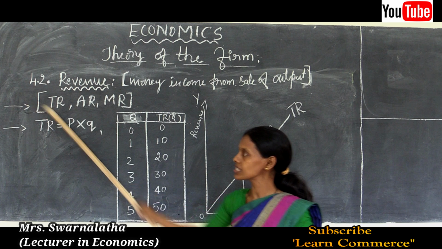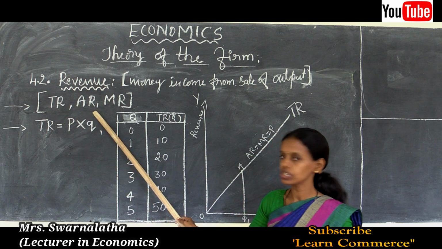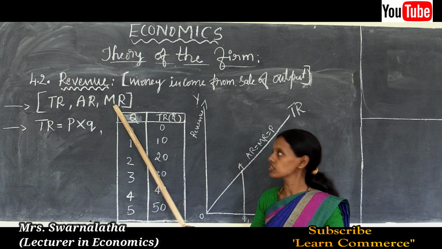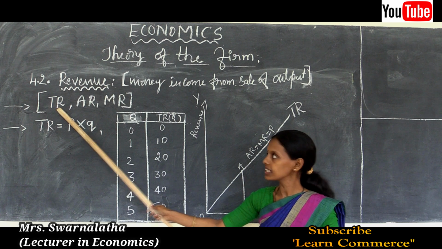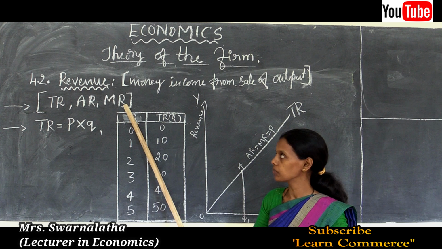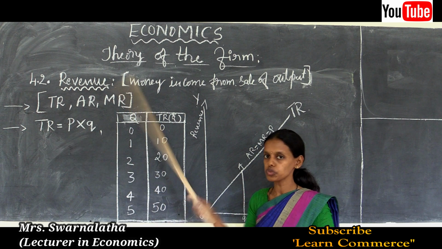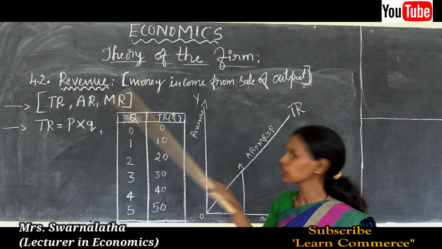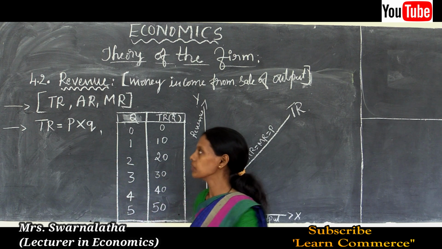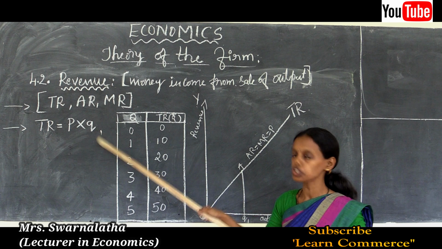Here we are seeing different concepts of revenue. First, total revenue, second, average revenue, third, marginal revenue. In economics, total revenue is denoted by TR, average revenue is denoted by AR, and marginal revenue is denoted by MR. There are some equations and formulas to calculate total revenue, average revenue, and marginal revenue. Let us see the formula to calculate total revenue. Total revenue, TR, is equal to P into Q.